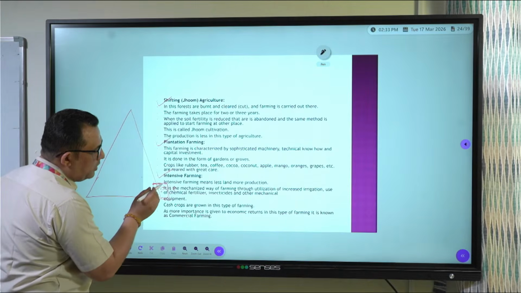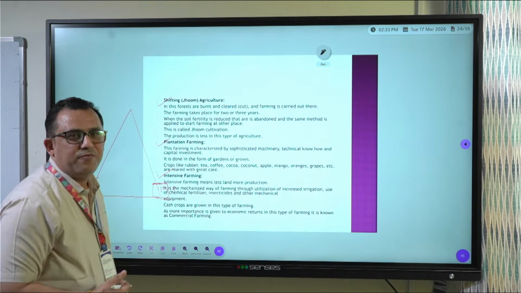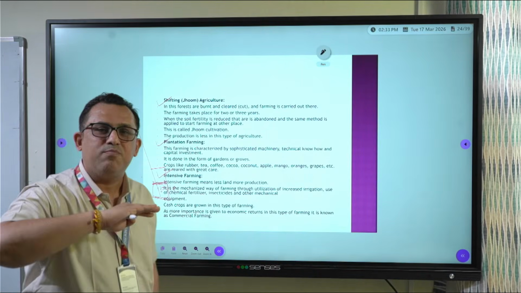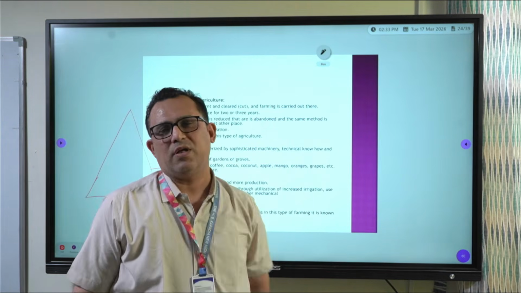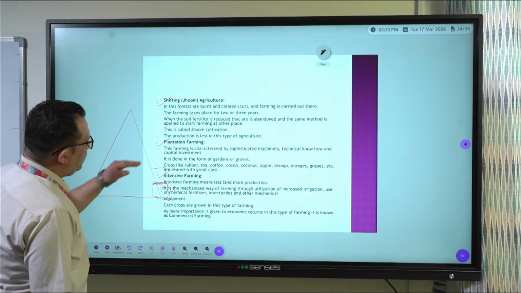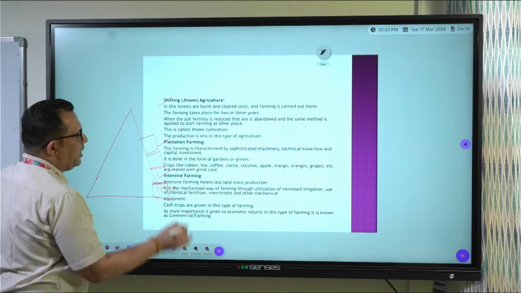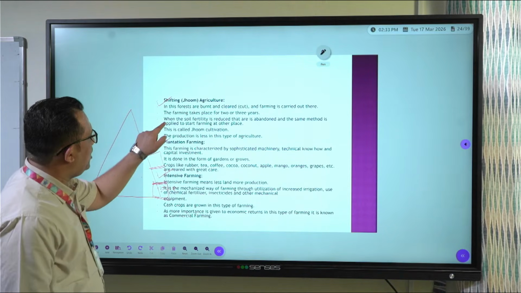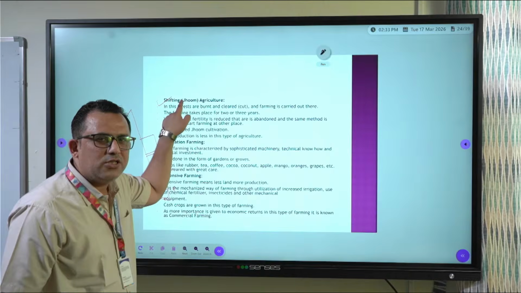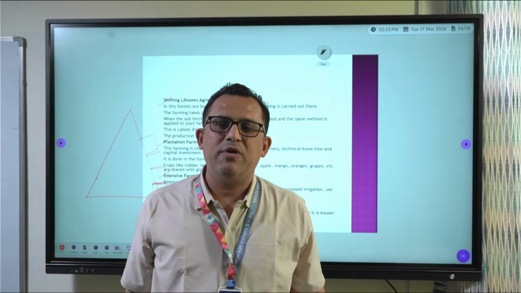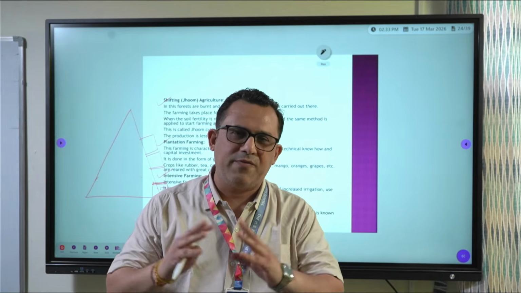So before coming to the end of fertility, they would clear another piece of land, they were slashing it, burning it, and they were shifting to another piece of land. And in few years, they were shifting from one land to another land, slashing it, burning it, and that is why it was known as shifting agriculture or jhum farming. There are many names of jhum farming by the local tribes of different places.